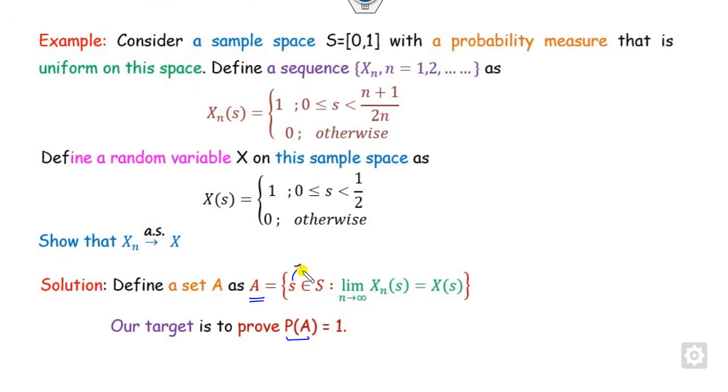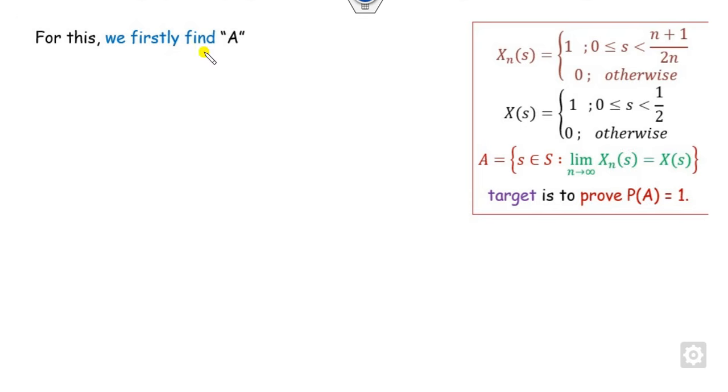Now what is the value of S? You can see S is either in the closed interval 0 to half, or S is in half to 1 because the maximum value is 1, or S is exactly half. So there are 3 cases. We will consider each case one by one and define the value of A. So let's consider the first case. We will first find the S corresponding to this. So when S belongs to 0 to half, you can see the value of X(S) is here.